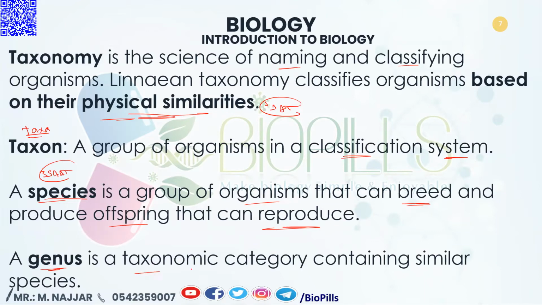Genus is a taxonomic category that contains similar species. So correlated or similar species are being together, added up, or nested, if we can say, in a larger taxonomic level, which is known as genus. But the basic unit of the Linnaeus taxonomy classification system is known as species.